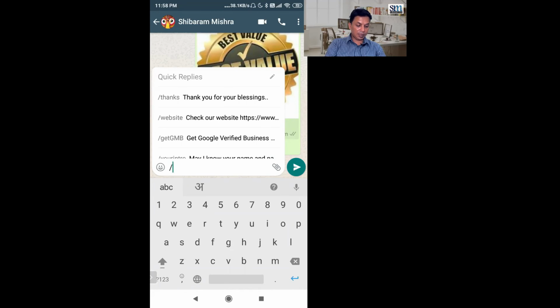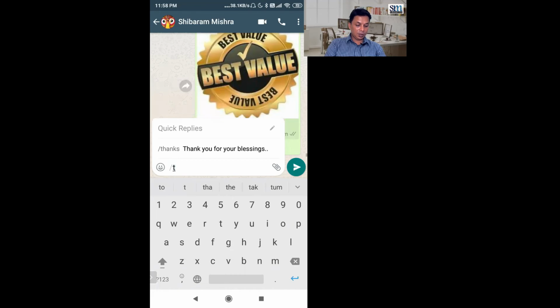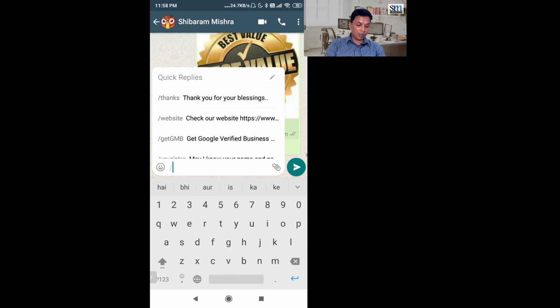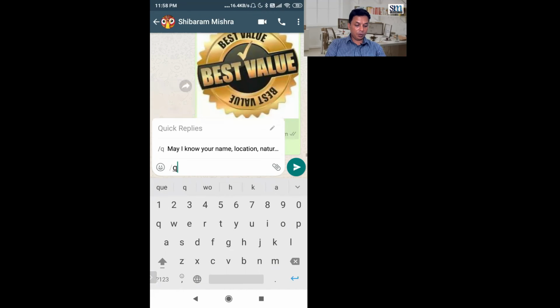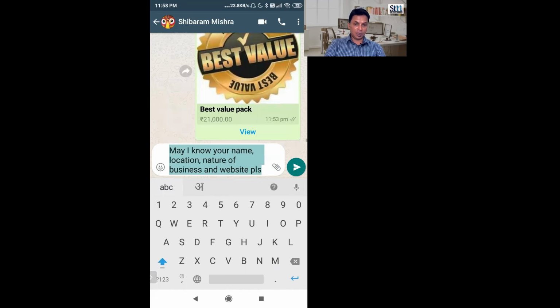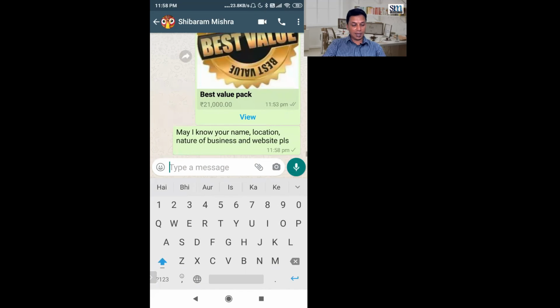For example, if I type T, all the quick replies starting with T are shown here. There is a short code for your quick reply and there is a detailed message, so you can select either from here. If I type Q, by default this quick reply comes here and I send it. As easy as that.